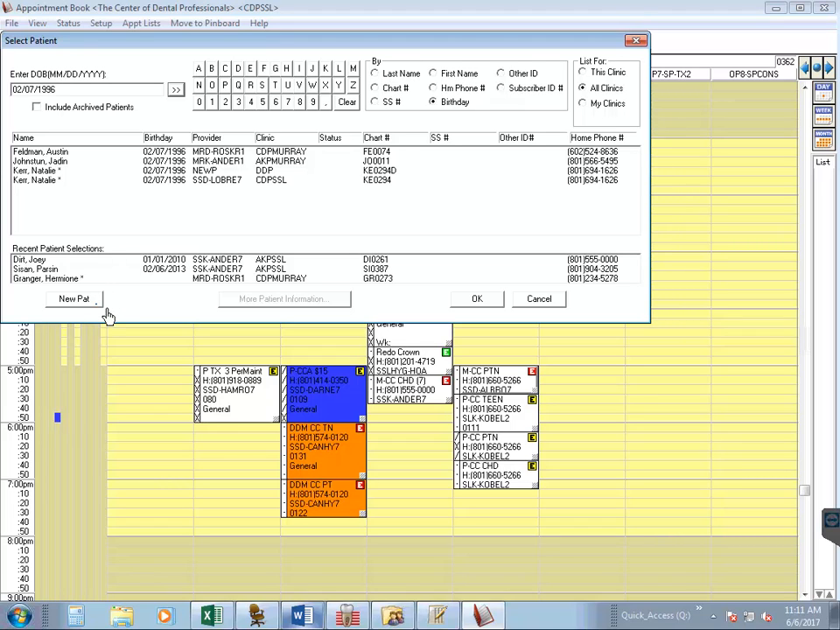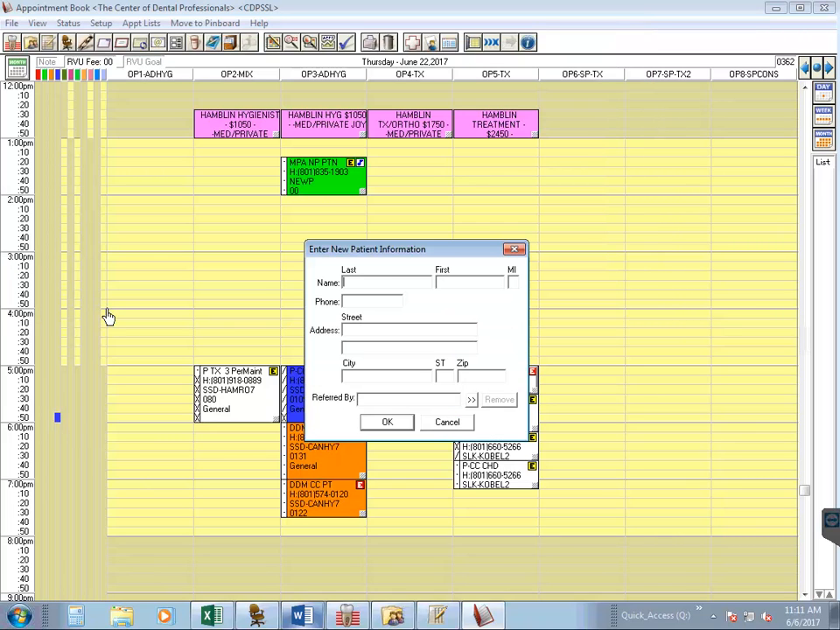So we're going to come down to new patient, and this is going to open up the enter new patient information box. We already know their first and last name because we asked them for it when we searched for them in our records. So we're going to enter the last name, Potter. First name is Harry.